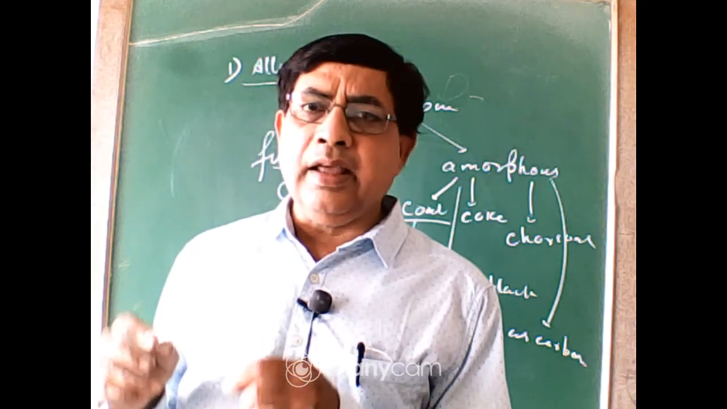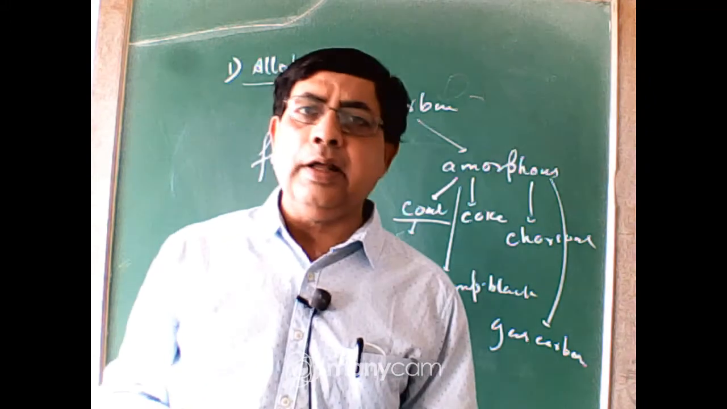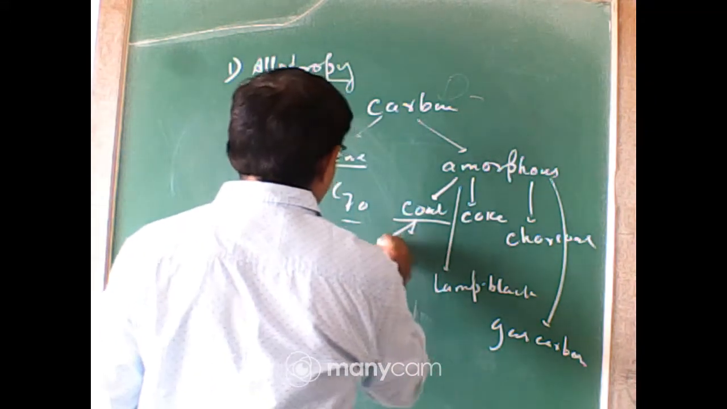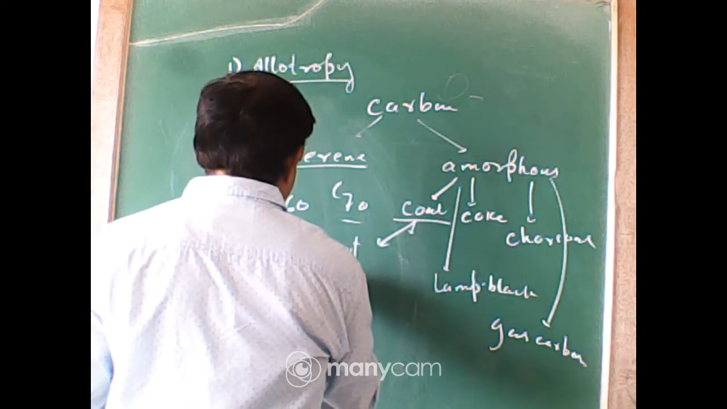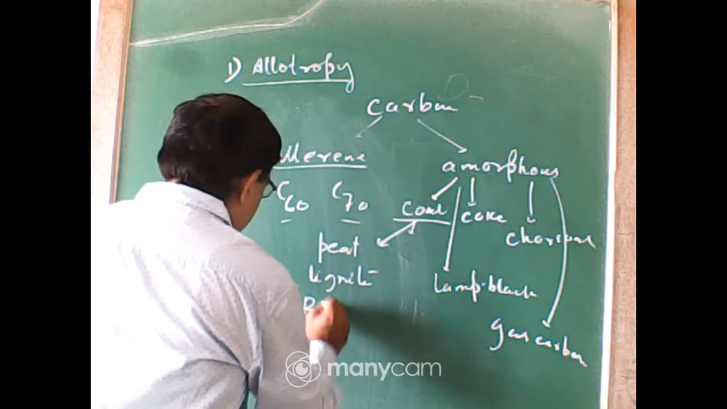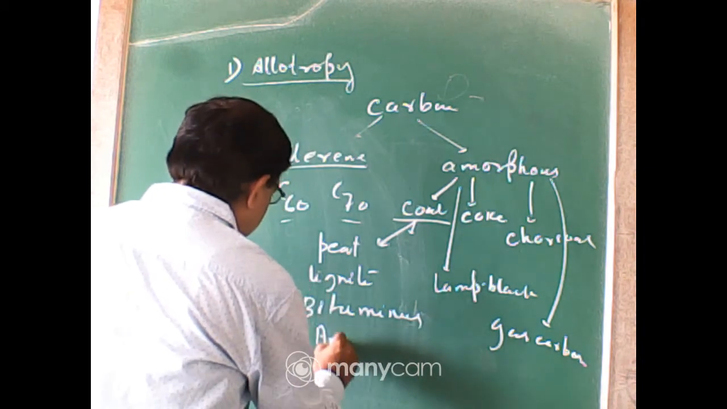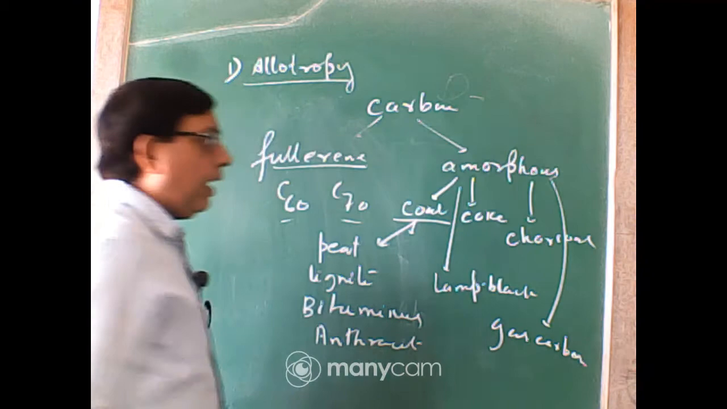According to the age of carbonization or according to the carbon content, the different types of coal are classified into 4 types. One is called peat, another is lignite, another is bituminous, another is anthracite. These are the 4 types of coal.